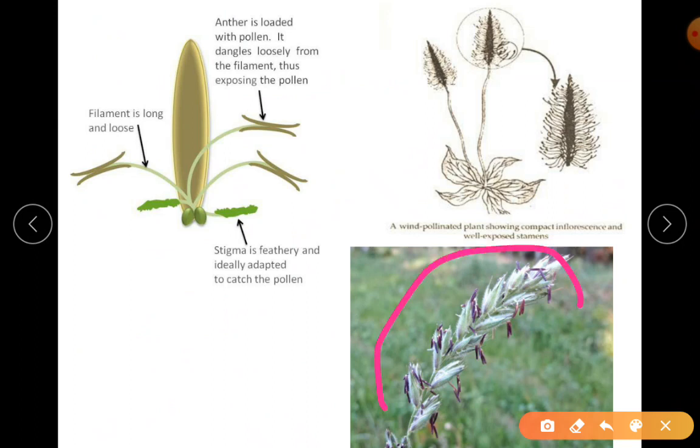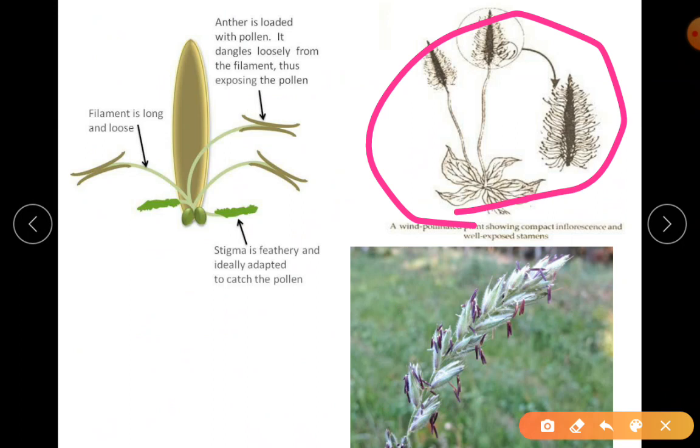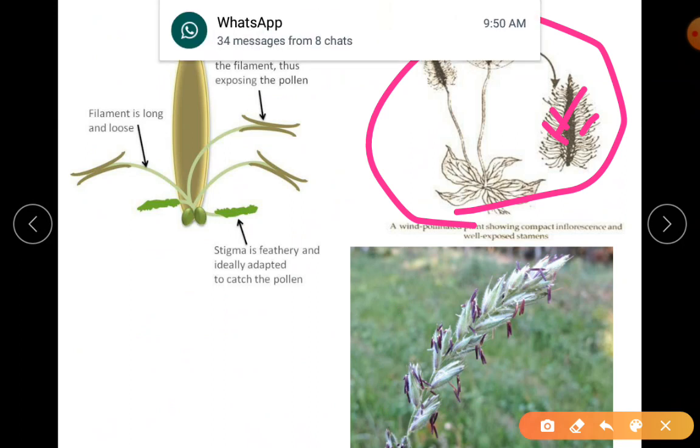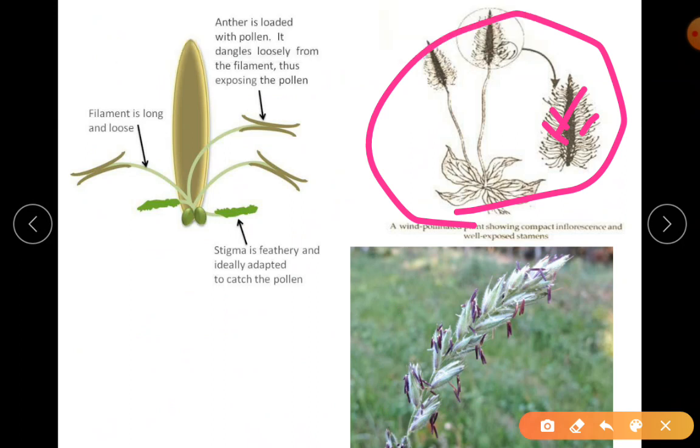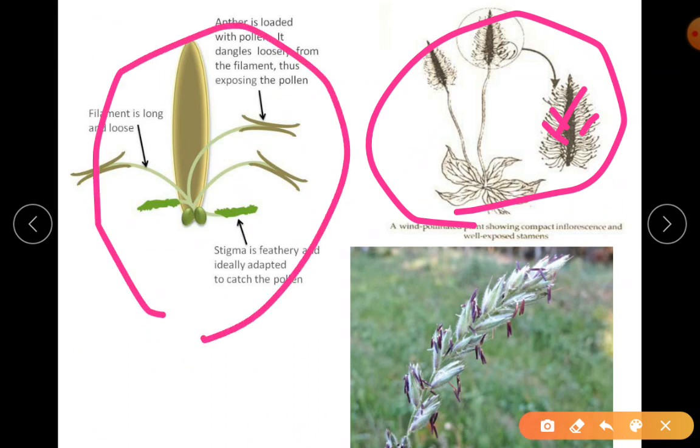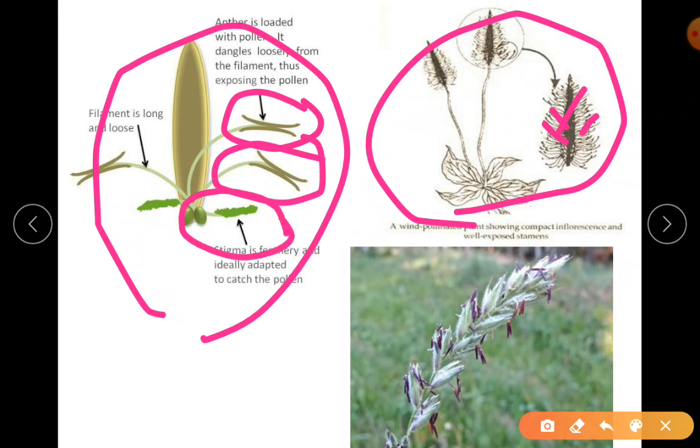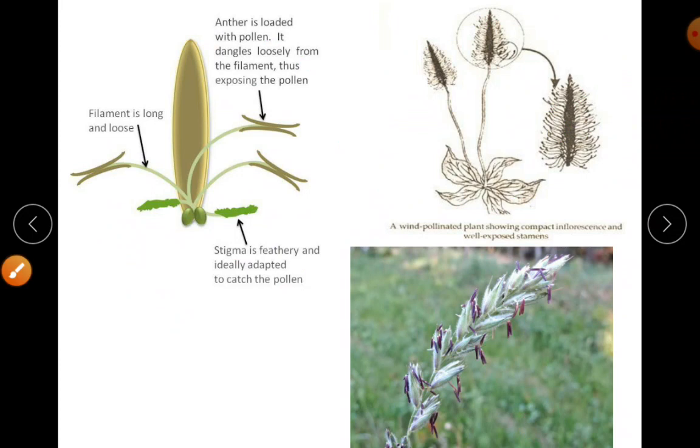So observe the natural picture I've shown here. This is from your textbook. You can see how the female has long styles, feathery in nature, which creates a trapping structure to trap the pollen grains. An individual flower is shown here: the male anthers, which release the pollen grains, and the female, which is feathery over here. They are a little longer; here they have shown it as a short structure. So I hope it is clear.